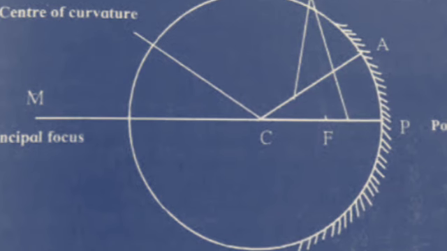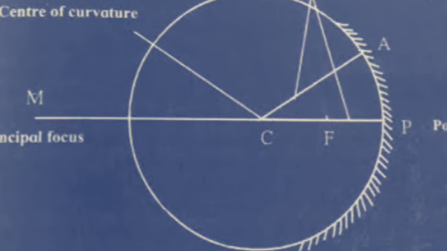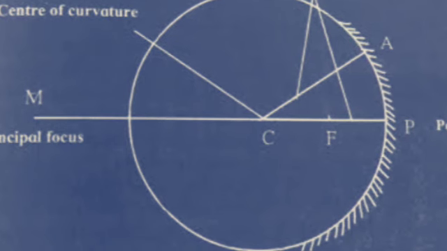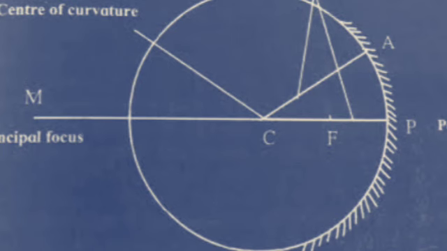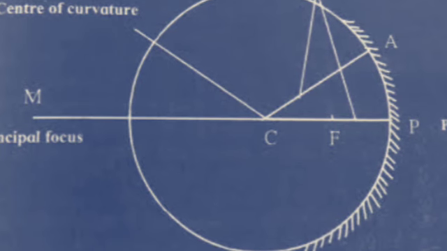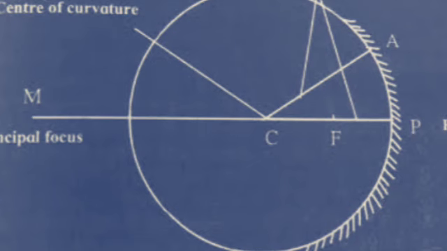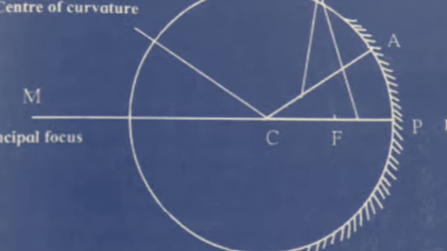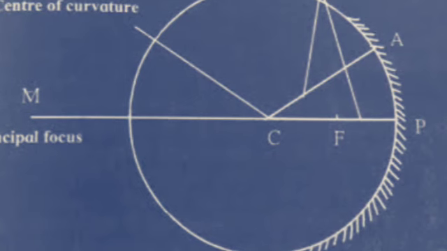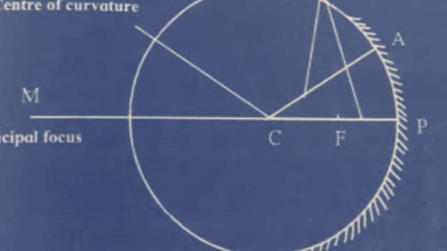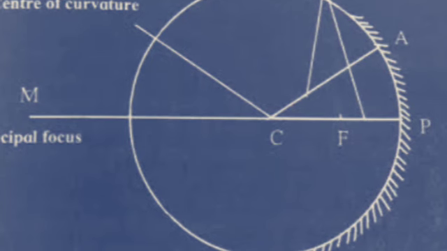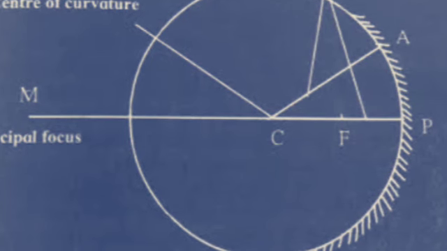In the case of a convex mirror, incident rays parallel to the principal axis after reflection appear to come from a particular point behind the mirror lying along the principal axis. This point is called the principal focus of the convex mirror.